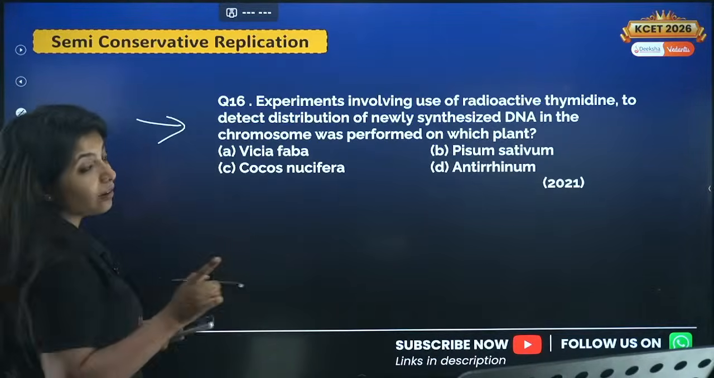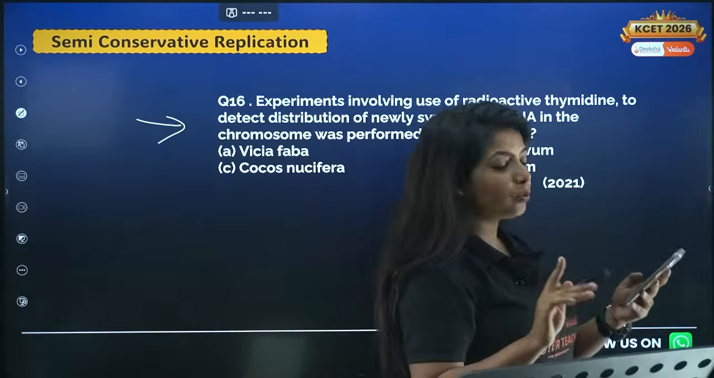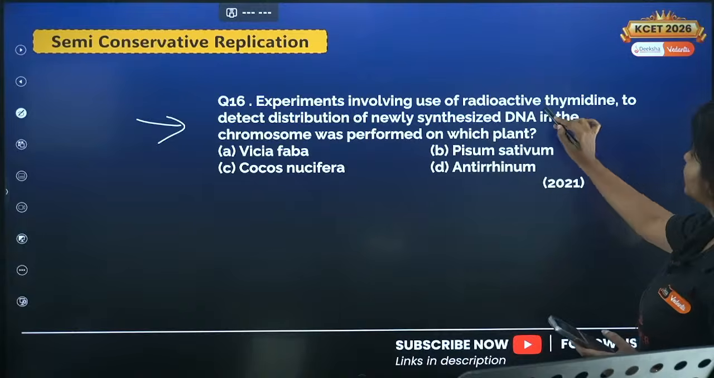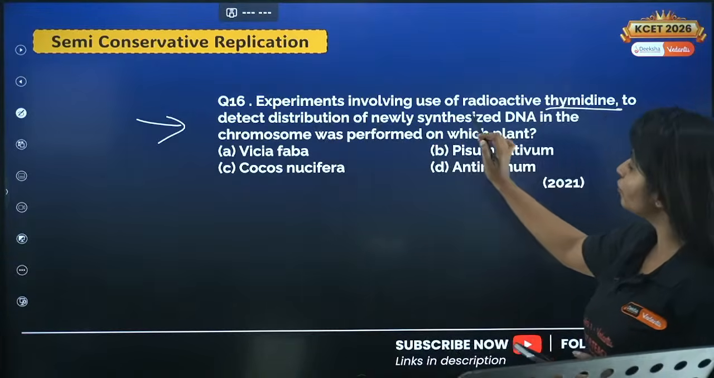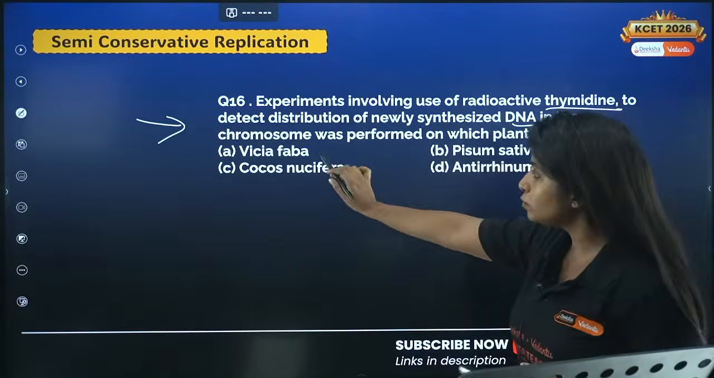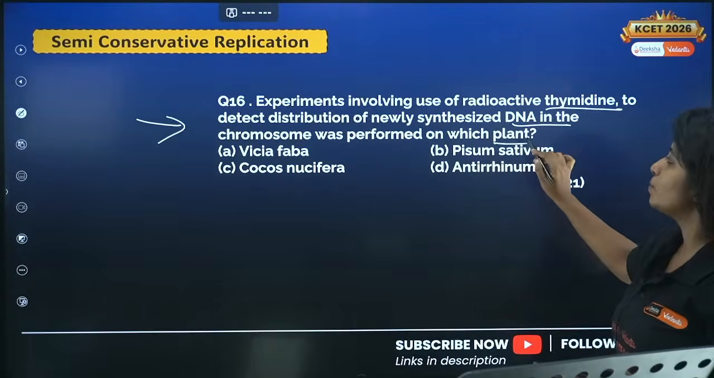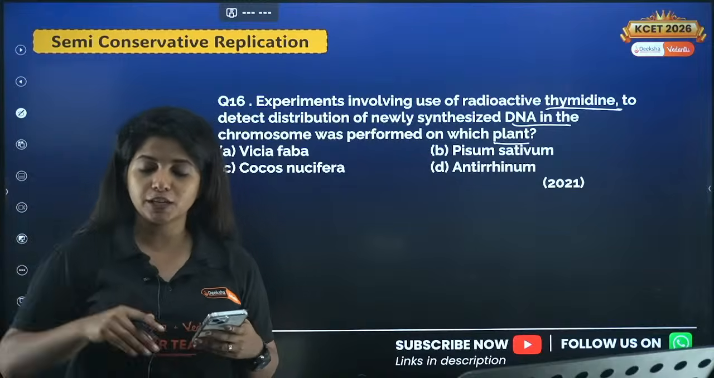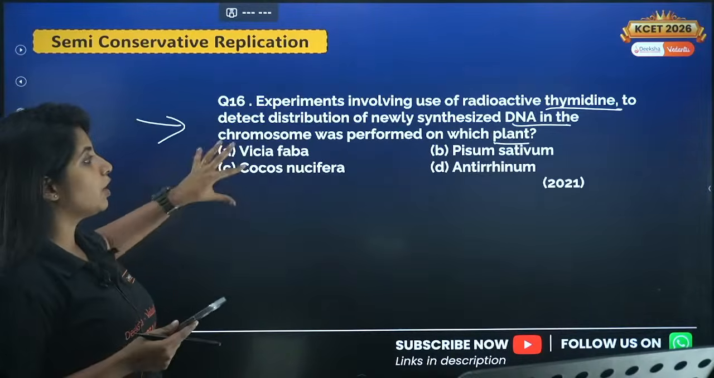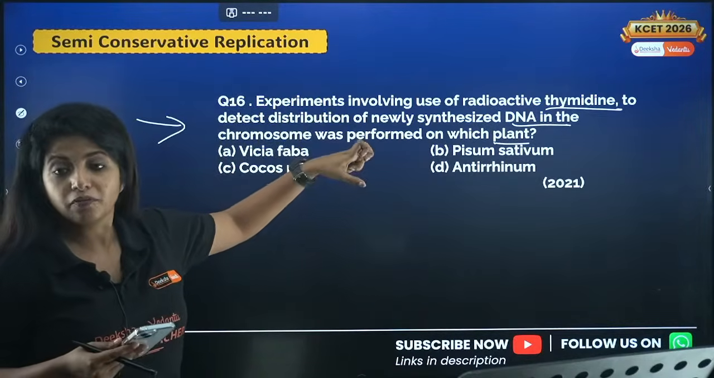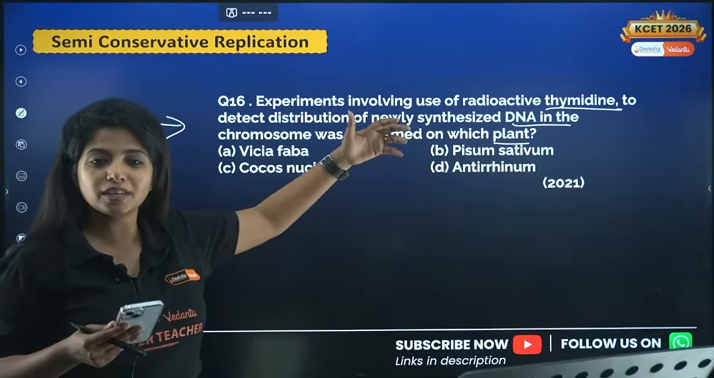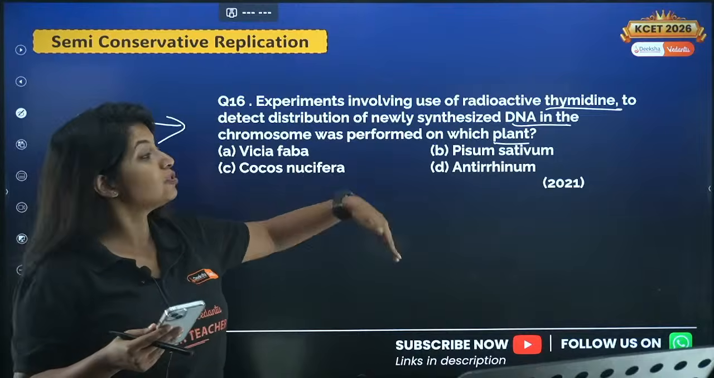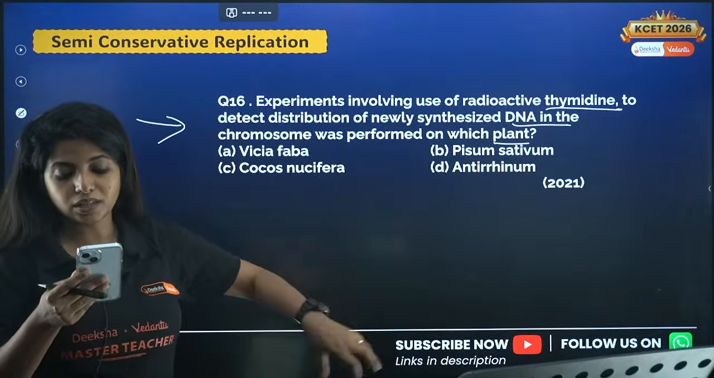Now, the next question that we have is this. Those of you who have read your NCERT really well, only they would be able to answer this. Experiments involving use of radioactive thymidine to detect distribution of newly synthesized DNA in the chromosome was performed on which plant? This is in the semi-conservative replication part of the chapter, where they did an experiment using radioactive thymidine instead of NH4Cl, which had N15 and N14. So in which plant was it done?